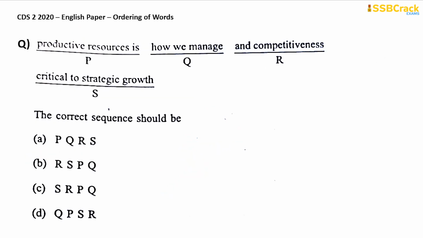Productive resources is how we manage and competitiveness critical to strategic growth. So we will begin with how we manage. How we manage productive resources is critical to strategic growth and competitiveness. Perfect sentence, right? So we have to find Q at the beginning of the sequence. Here we are, only one option with the Q at the beginning, and that is option D.